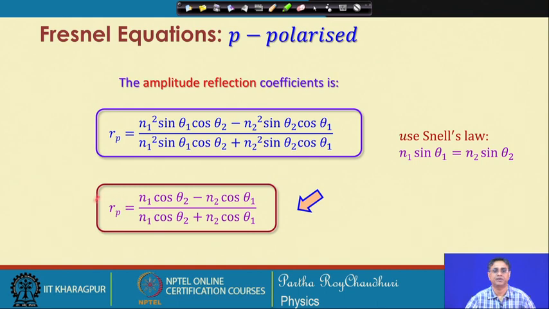The amplitude reflection coefficient for the p polarized light can be written as N1 cosine theta 2 minus N2 cosine theta 1, divided by the sum of these two factors, N1 cosine theta 2 plus N2 cosine theta 1. And this equation is very often used for calculating the Fresnel reflection coefficient, energy reflection coefficient, etc.